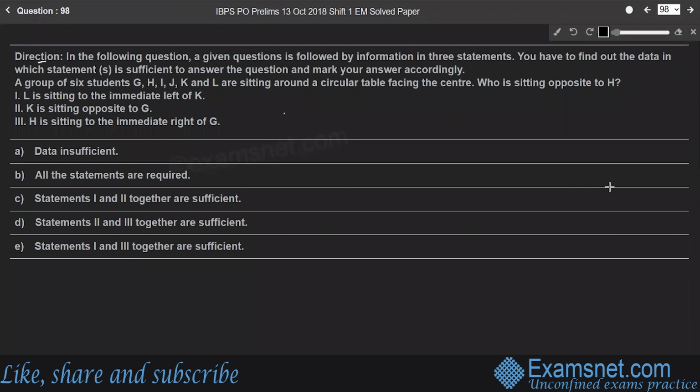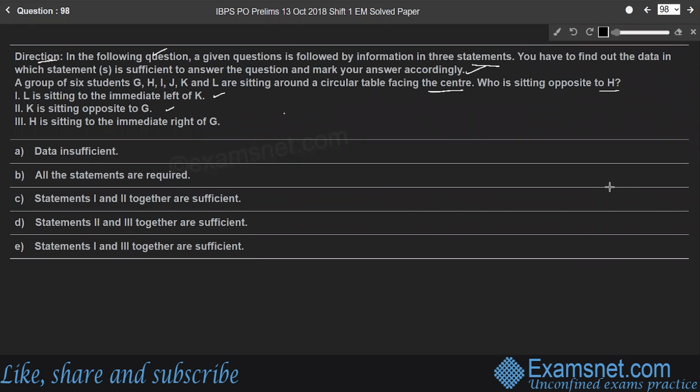Question 98. In the following question, a given question is followed by information in 3 statements. You have to find out the data in which statement is sufficient to answer the question and mark your answers accordingly. So a group of 6 students, G, H, I, J, K, and L are sitting around a circular table facing the center. Who is sitting opposite to H? So here are 3 statements. L is sitting to the immediate left of K.